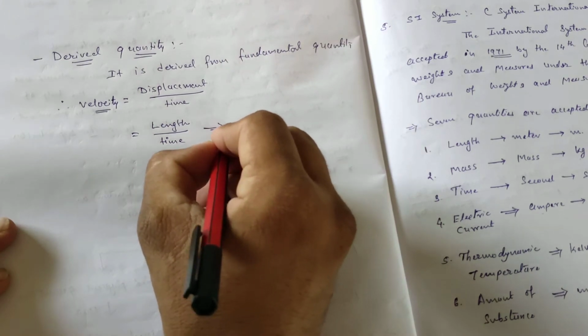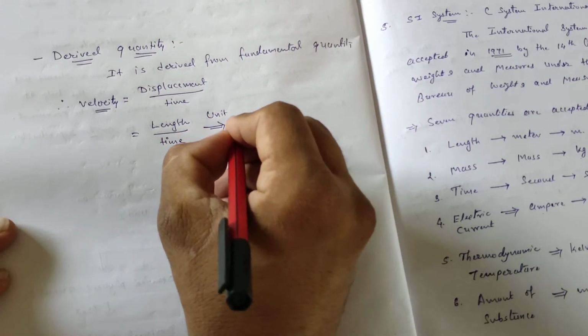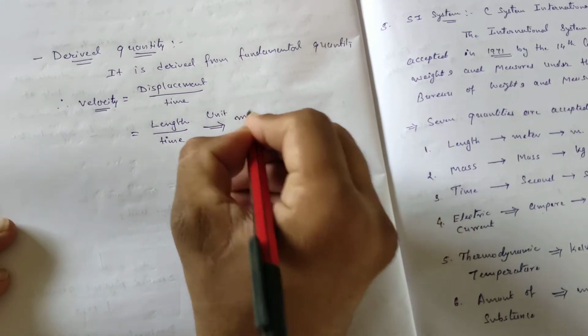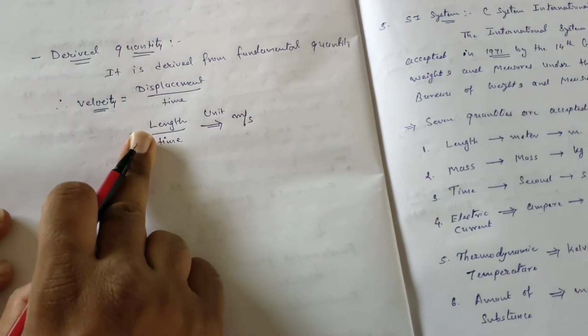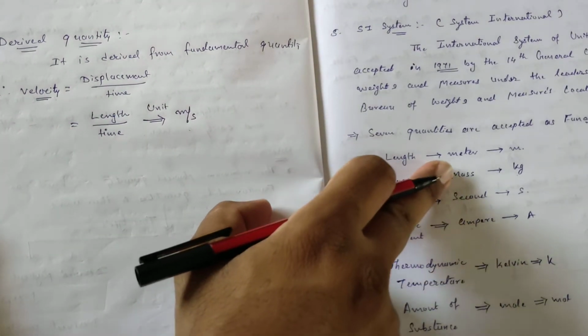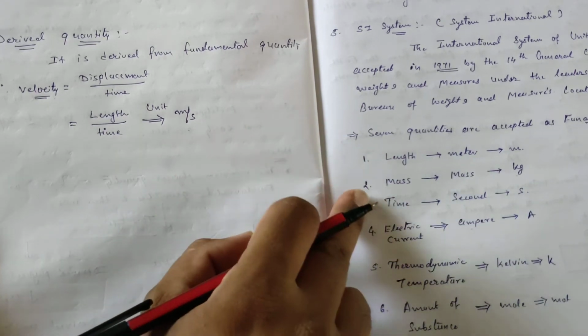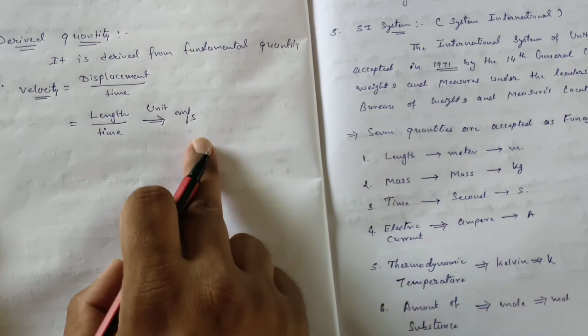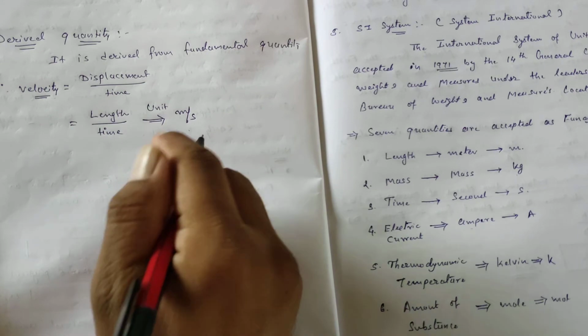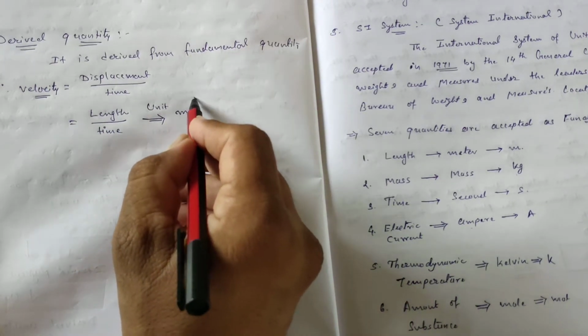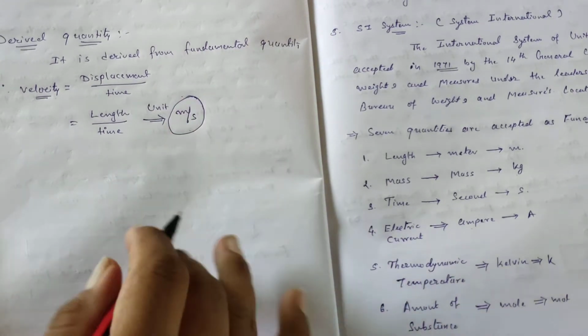So the unit of this derived quantity over here is meter per second. Regarding length we considered meter as a unit, and for time we already considered second as the unit. So over here for velocity our unit is meter per second.